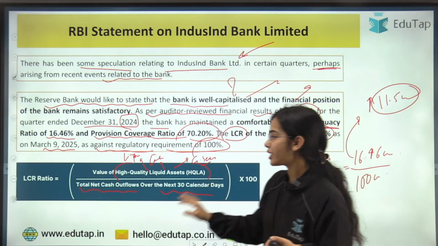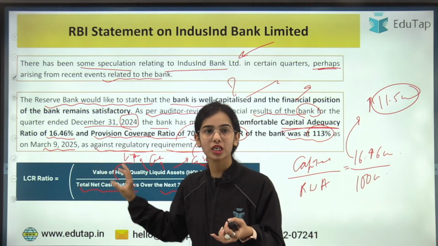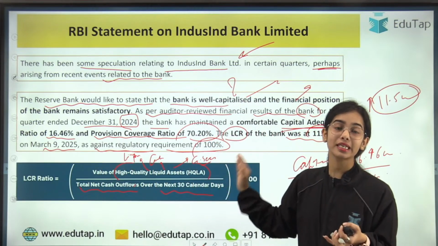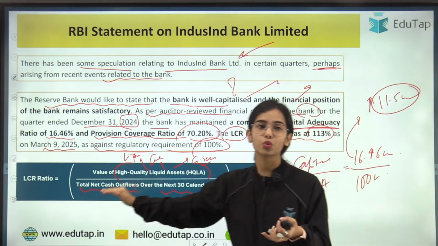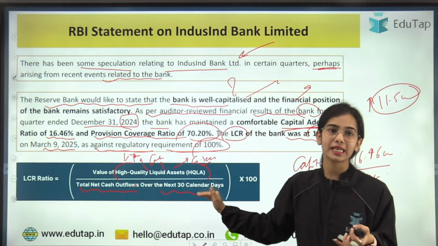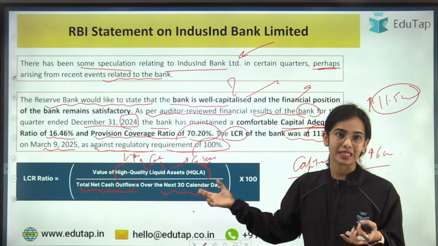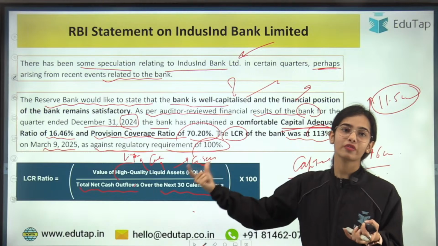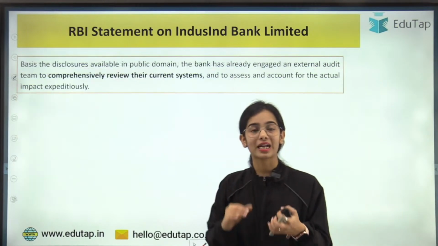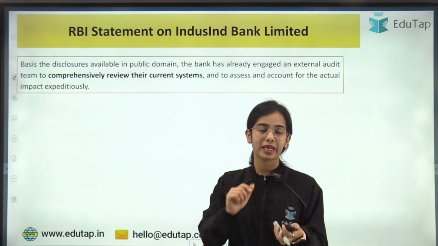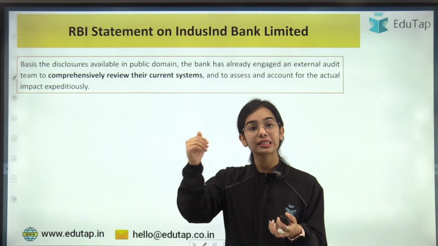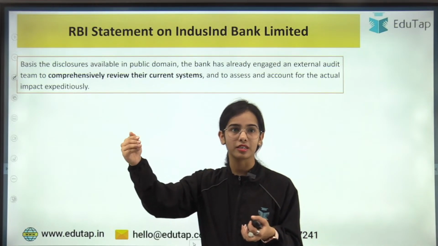Okay, so the LCR ratio for now is very sufficient, because the value of high quality liquid assets is 113 against the total net cash outflows over the next 30 calendar days, that is 100. That is a 113% LCR ratio. The regulatory minimum requirement is 100%, but IndusInd Bank is maintaining 113%.